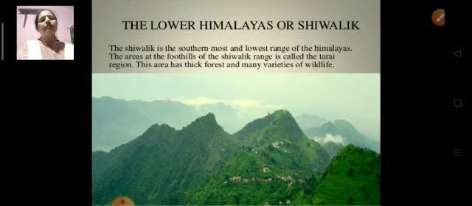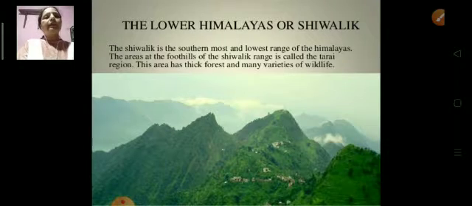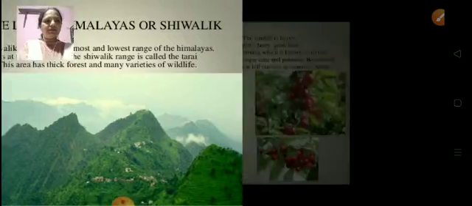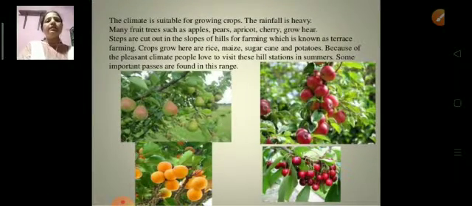The area at the foothills of the Sivalik range is called the Tarai region. This area has thick forests and many varieties of wildlife. And the climate is suitable for growing crops. The rainfall is heavy. Many fruit trees such as apples, pears, apricot and cherry grow here.